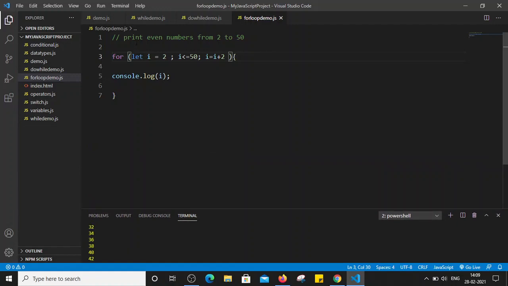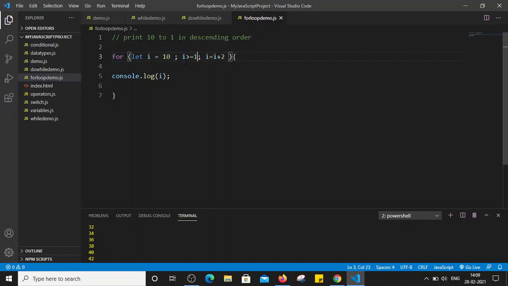Now let's see one more example where I want to print 10 to 1 in descending order. What changes do we have to make? We have to initialize the variable i as 10. This time we have to decrease the value. Next will be the condition: we keep iterating while i is greater than or equal to 1. Until it becomes 0, the condition will be true.